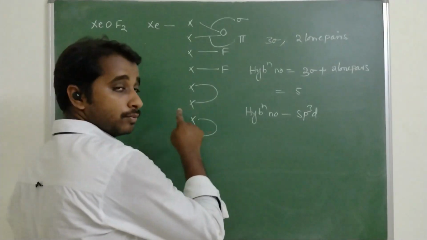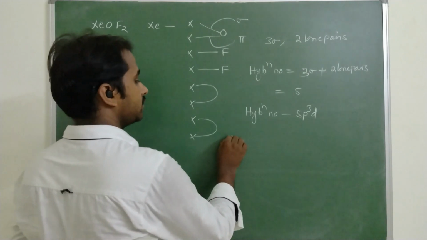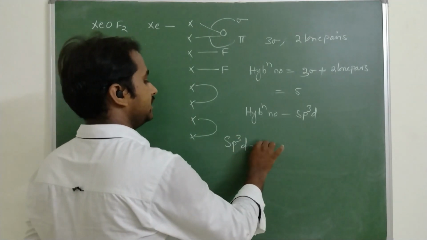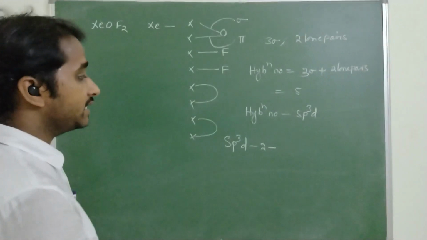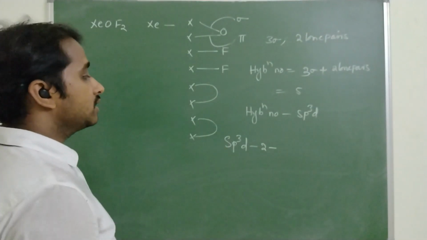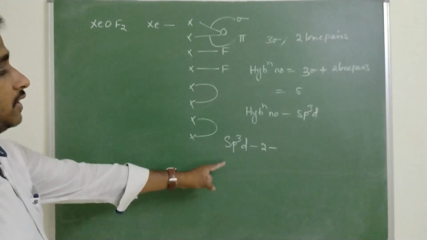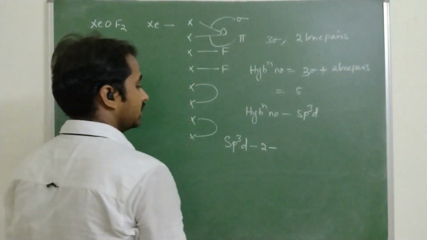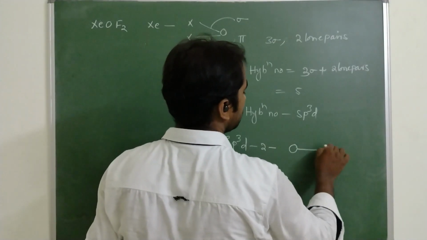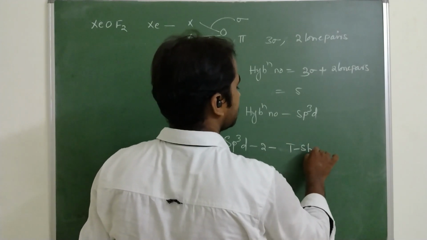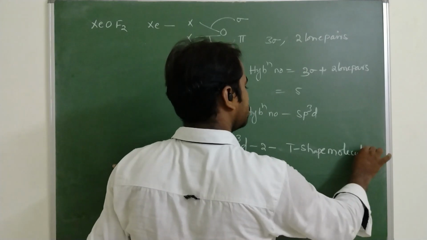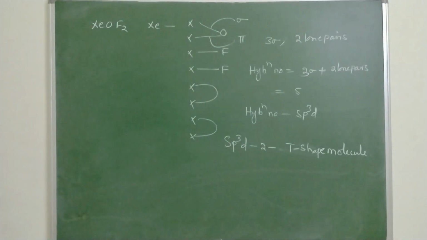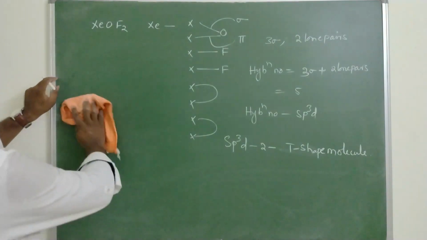If the hybridization number is 5, then what is the hybridization? sp3d. How many lone pairs are present? 2 lone pairs are present. So sp3d, 2 lone pairs. What is the geometry? sp3d means the basic structure is trigonal bipyramidal geometry, and 2 lone pairs are there. So it will become a T-shaped molecule.